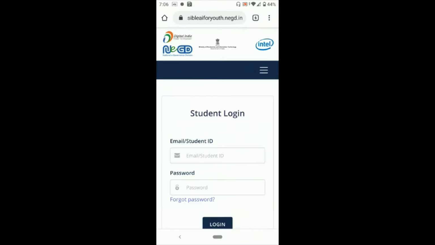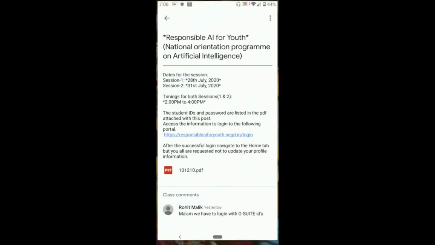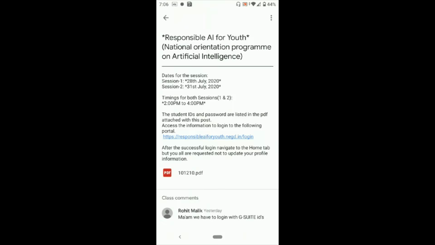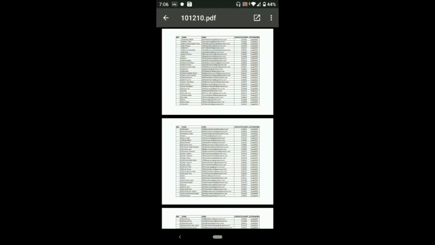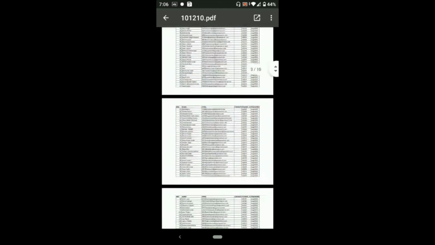And now see, there are two fields. One is student ID, another is password. So I need to find what is my student ID and what is my password. So I will again move on to the classroom. I will tap on this particular PDF, and here I'll find where is my name.